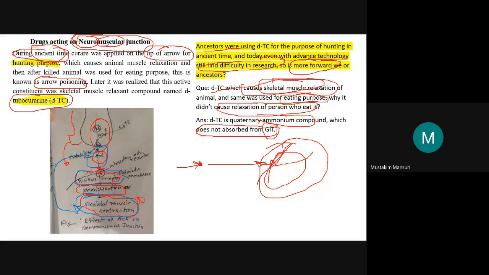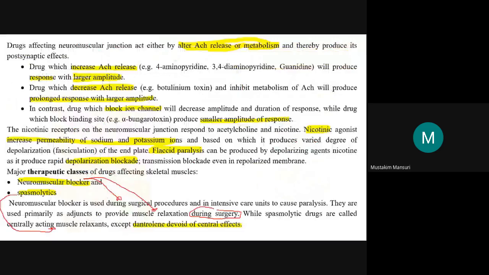Now let us discuss in detail. If we want to deal with the drug, the drug will be either acting by alteration, I am not saying decrease or increase, it is alter, change, increase or decrease, based on the drug. So it will alter the acetylcholine release, or it will alter the metabolism.